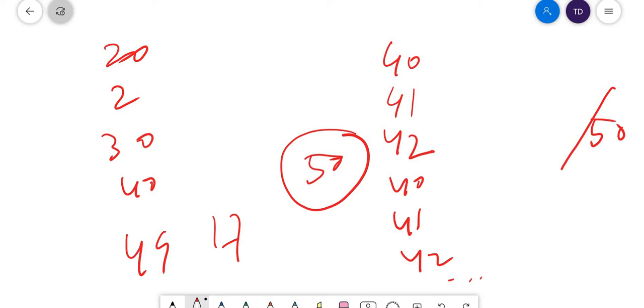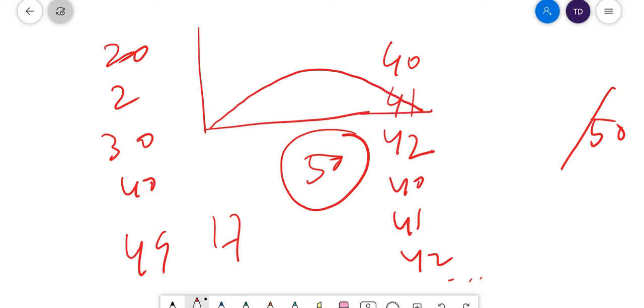If you draw the bell curve for this, if the spread is very high, the curve will come like this. If the spread is less, you will get a curve like this. The spread is less in the bell curve. This is the distribution of the data. So both variance and standard deviation denote how much. It is a measure of the amount of variation or dispersion of a set of values.